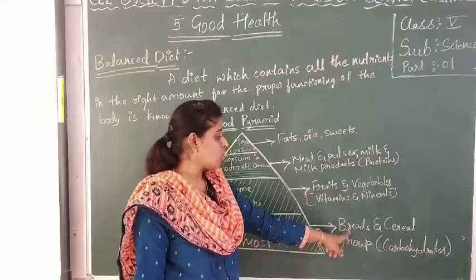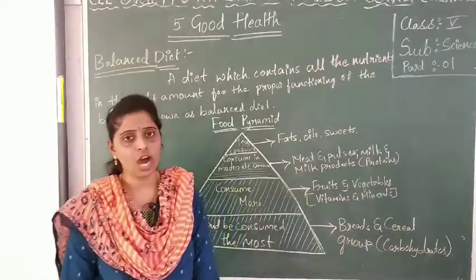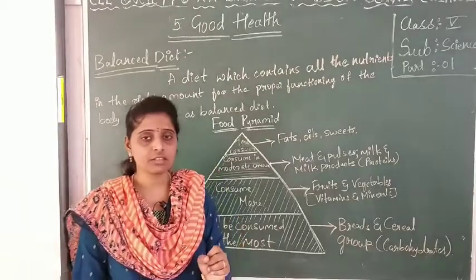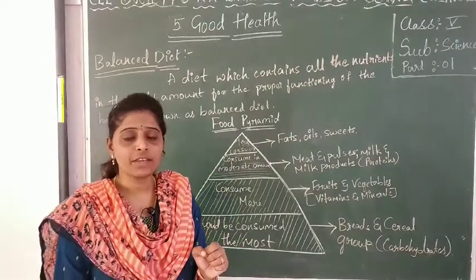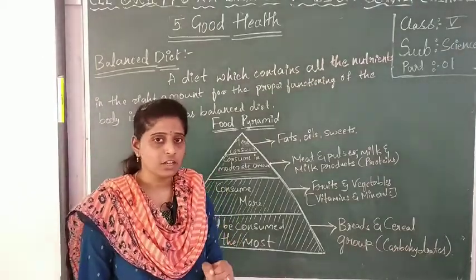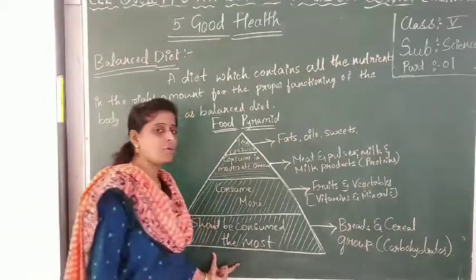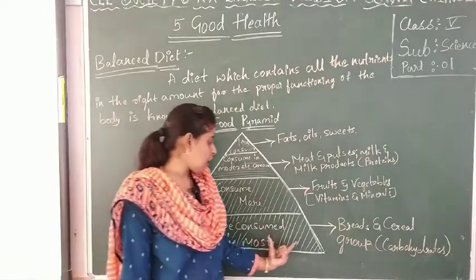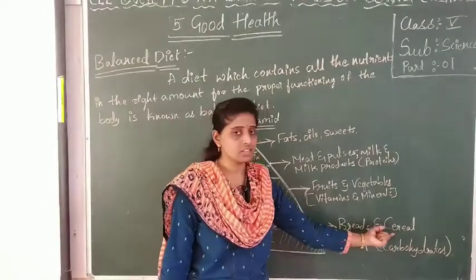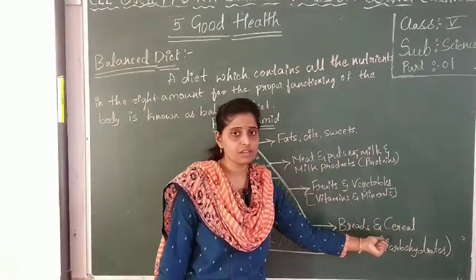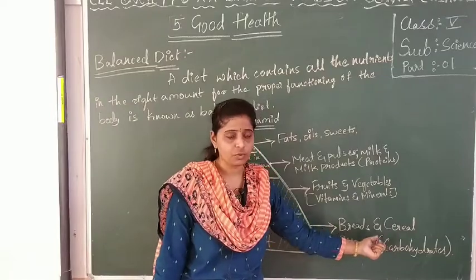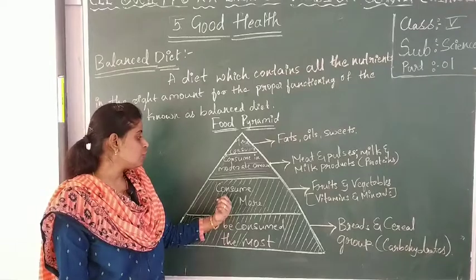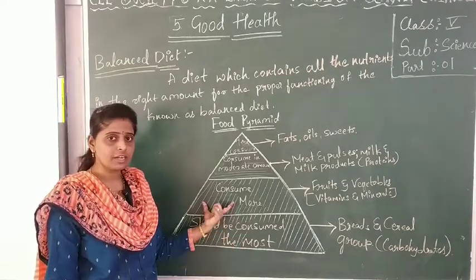Cereal group. What will this bread and cereal give? Carbohydrates. As I have mentioned, carbohydrates are the biggest portion of our diet. So we have to consume carbohydrates the most. Carbohydrates are found in breads and cereals. We have to consume these food sources to get more carbohydrates into our body. Consume more, this is most.